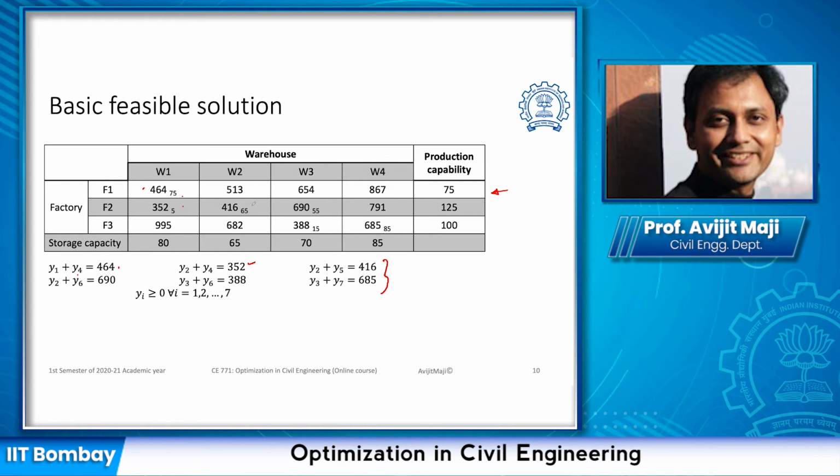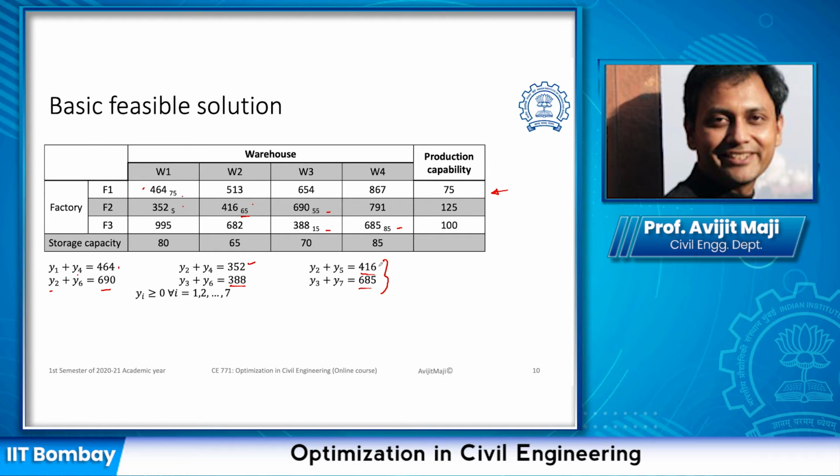Next we have this particular cell which is not empty because we have assigned some value 65. So for this, y2 plus y5 is equal to 416. Likewise for this cell, it is y2 plus y6 is 690. For this cell it is y3 plus y6 is equal to 388, and for this cell we have y3 plus y7 equal to 685.